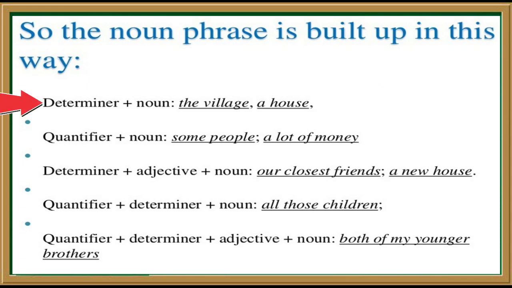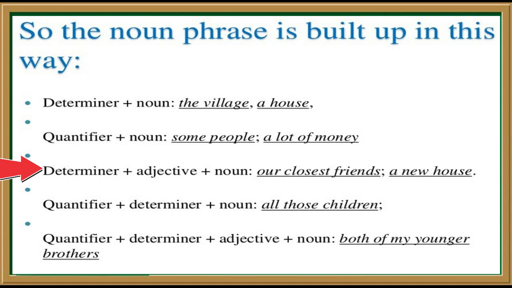For example, the village, a house. In this example, "the" is a determiner while "village" is a noun, so this is a noun phrase. Sometimes it will be a combination of quantifier plus noun. For example, some people: "some" is a quantifier, "people" is a noun. A lot of money: "a lot of" is a quantifier, "money" is a noun.